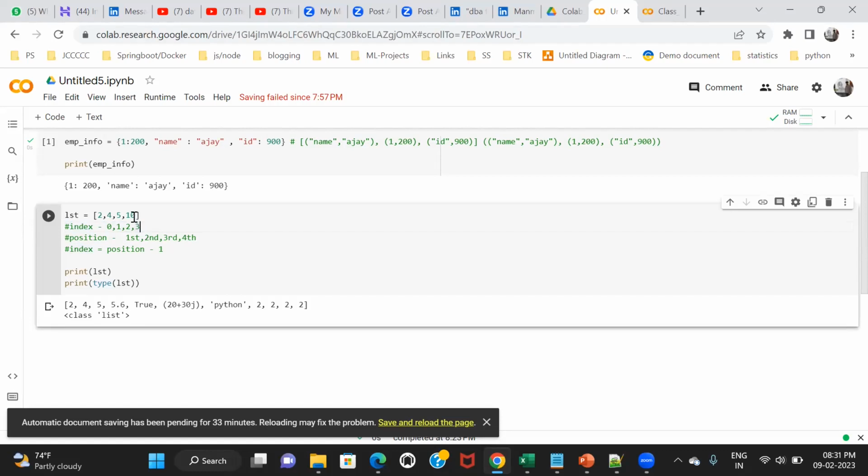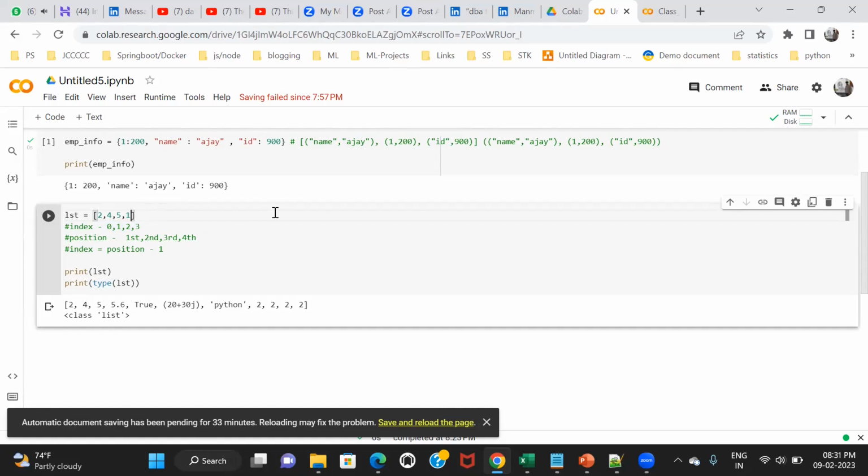It is maintained by the list itself. You don't have to write any program for that. It's an internal feature of list. It maintains the index internally. If you add a new element, it will maintain the index for the next data. The list can grow, shrink, expand, reduce.